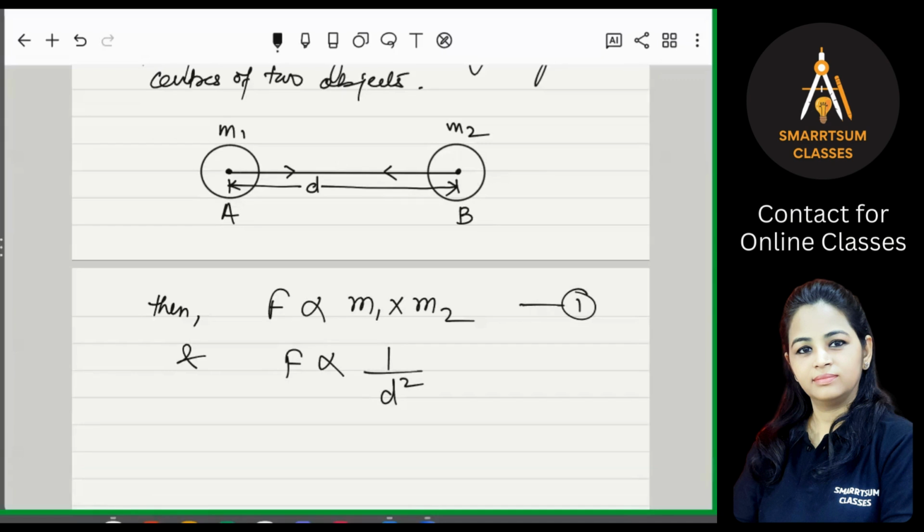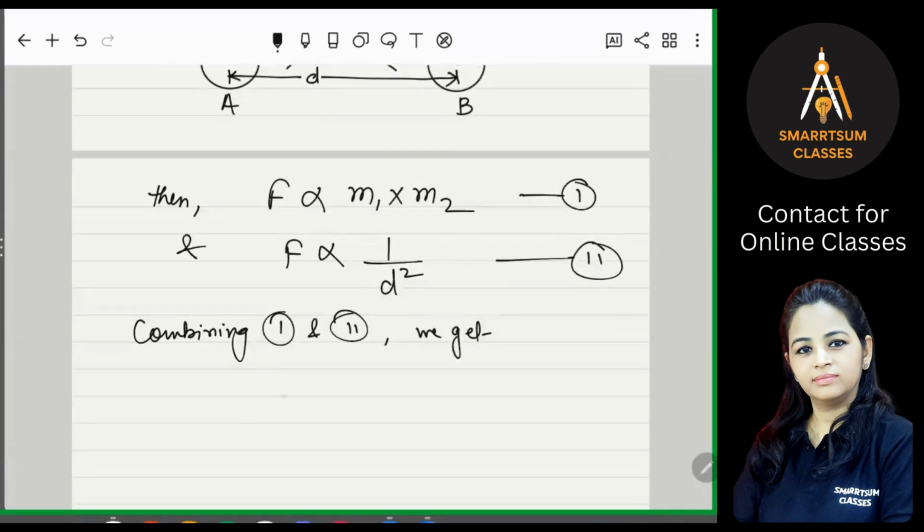So F is directly proportional to the product of the masses and inversely proportional to the square of the distance between them. Now, combining 1 and 2, what do we get?